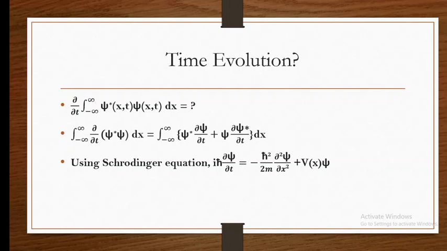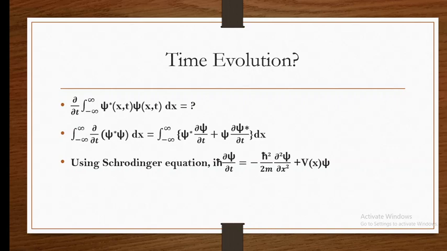If you remove i h cross from the left-hand side, we get dou xi by dou t. For that we just need to multiply the Schrodinger equation by minus i by h cross. So finally we get the value of dou xi by dou t, and the complex conjugate we can easily get by just changing xi to xi star and i to minus i.